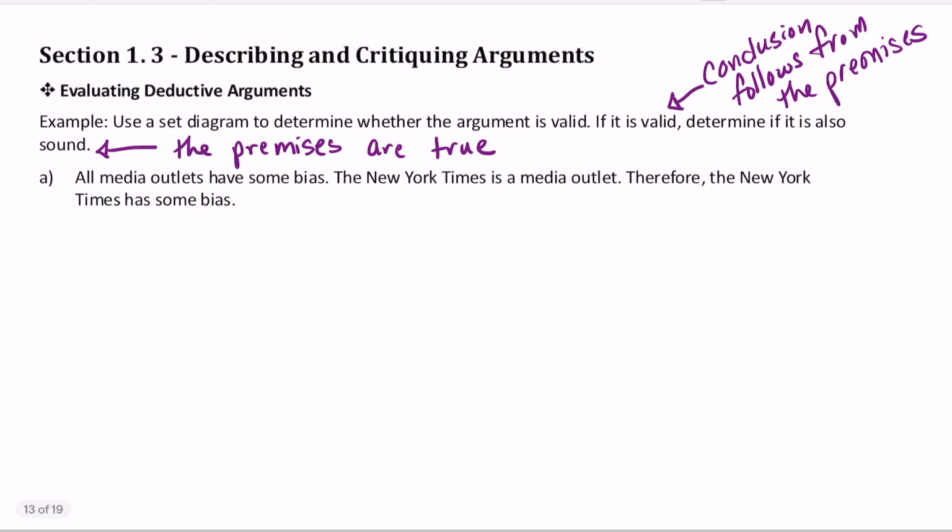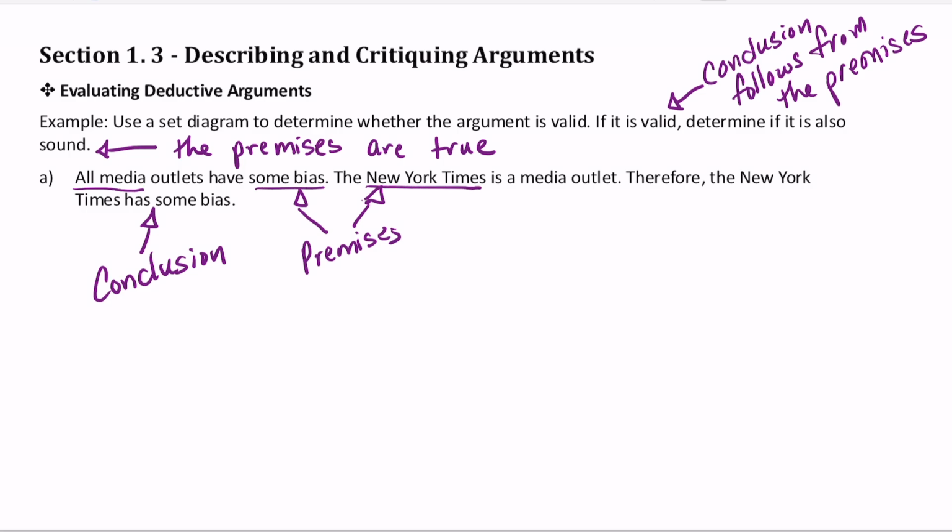A. All media outlets have some bias. The New York Times is a media outlet. Therefore, the New York Times has some bias. The first two statements are the premises, and the last is the conclusion. We will start by illustrating the premises. The sets we are looking at are media outlets, things with bias, and the New York Times.